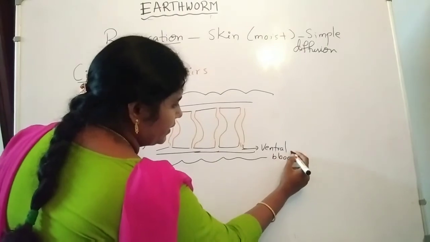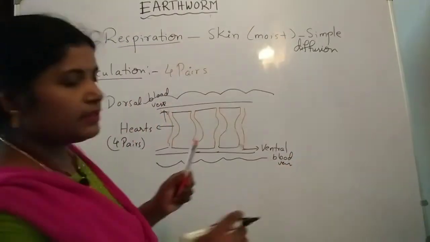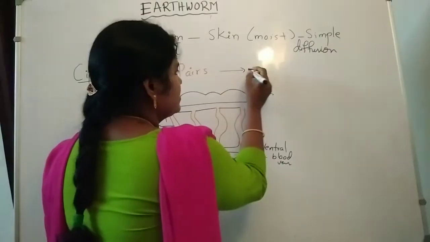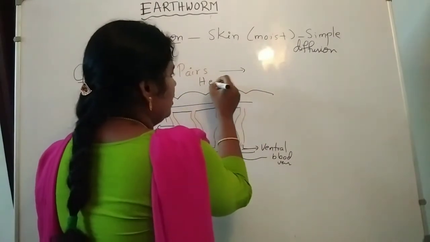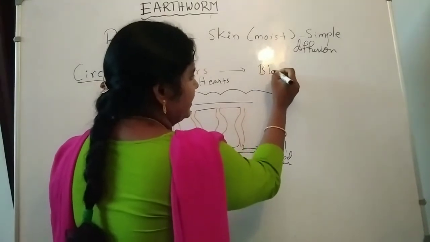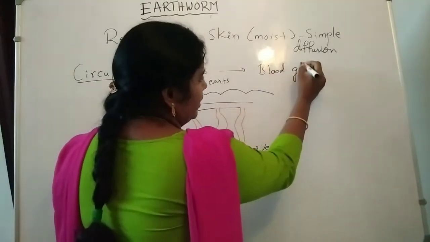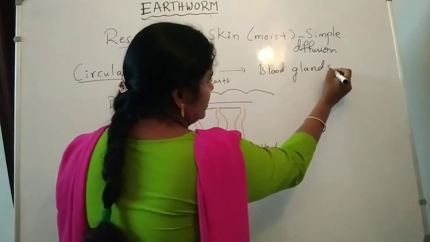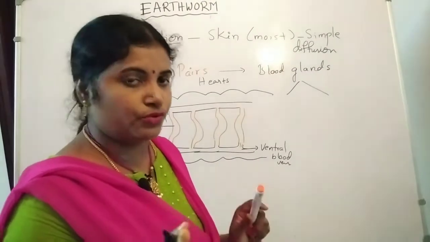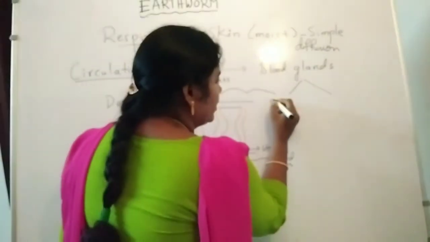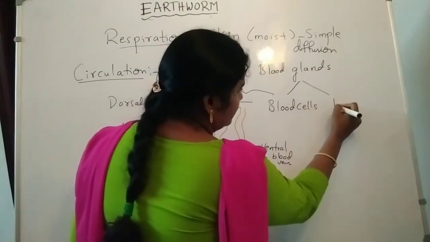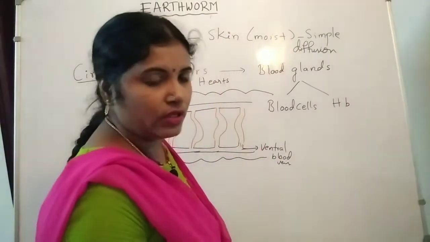Okay, ventral blood vessel. So what are the key concepts in the circulatory system? Mainly it contains four pairs of hearts and also blood glands. Blood glands are responsible for releasing two secretions: one is blood cells and the other is hemoglobin.